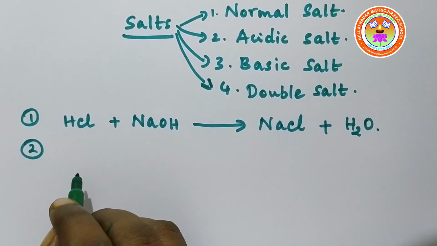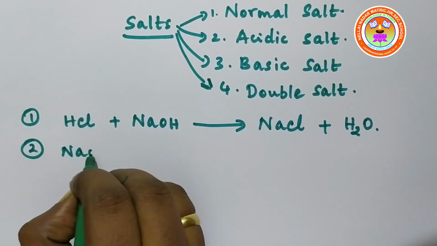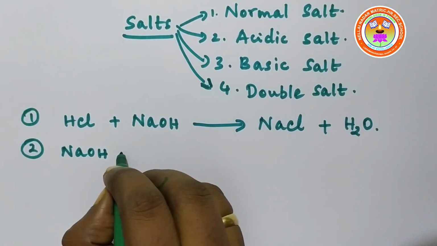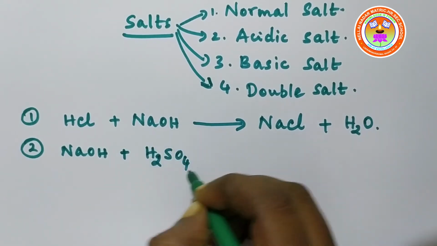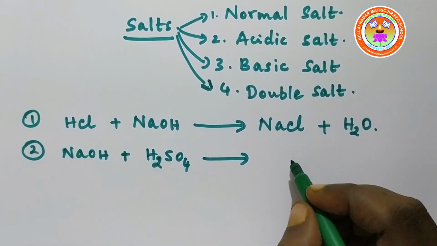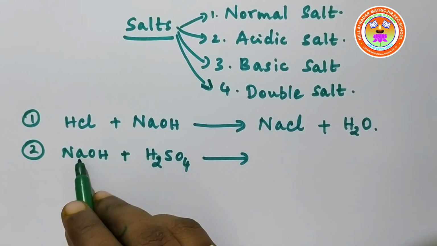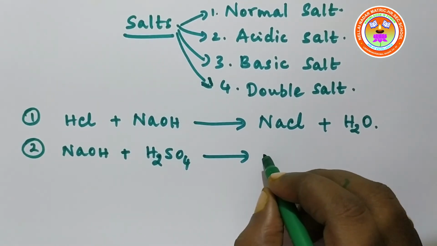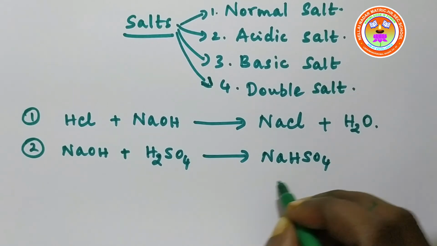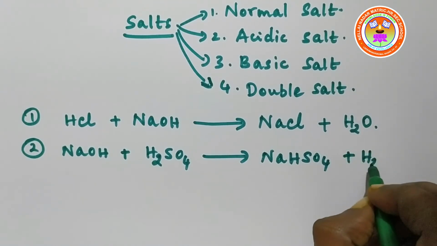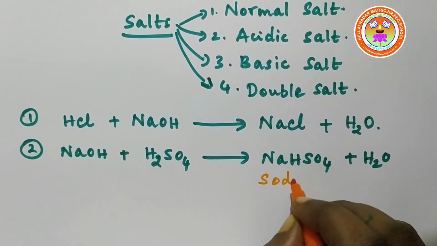An acidic salt is formed by taking a calculated amount of a base with a polybasic acid. As a result, one of the hydrogen atoms of the acid is partially replaced by sodium metal. As a result, we get NaHSO4, sodium bisulfate, and water. So the salt formed here is sodium bisulfate.